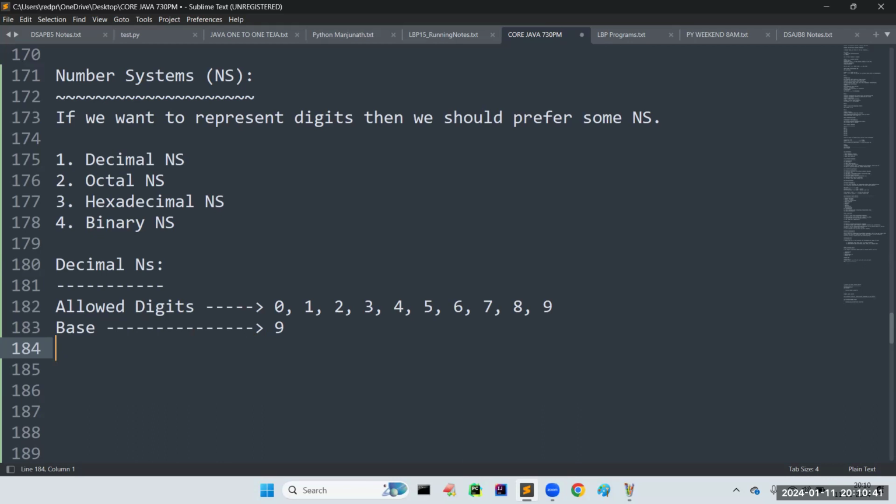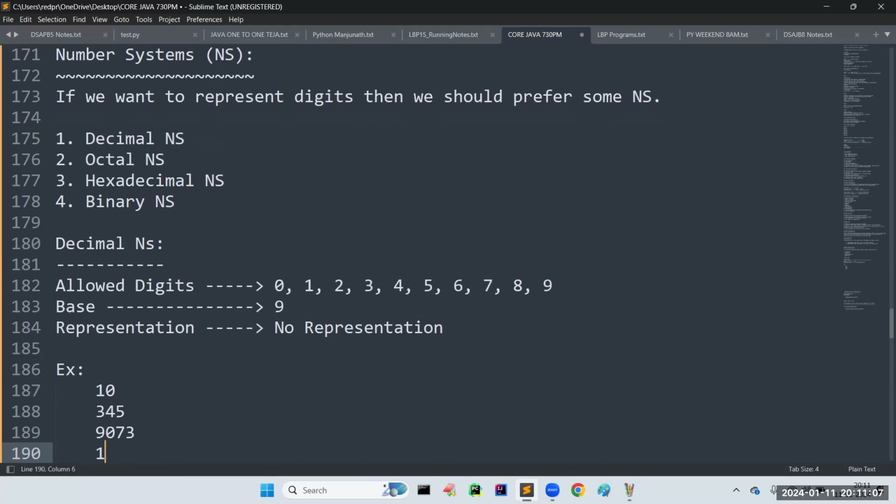In Java, how do we represent it? How do you represent a decimal number? There is no special representation. For example, if you take 10, which type of number is it? It is a decimal number. 345 is a decimal number. Like this, it is a decimal number.